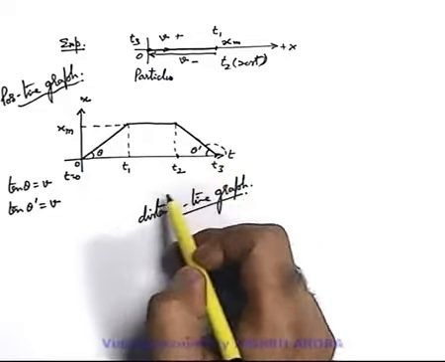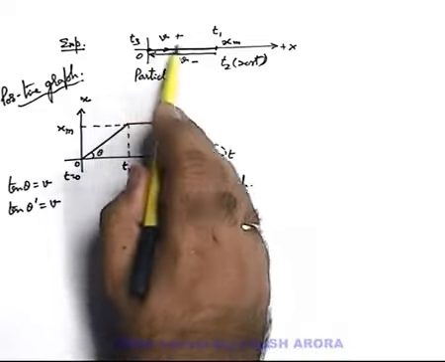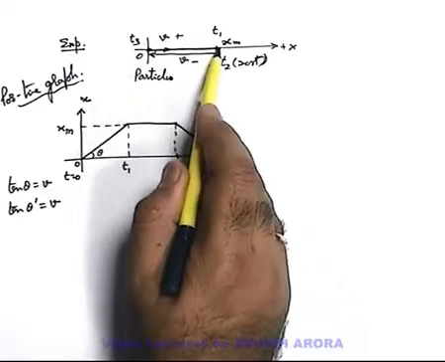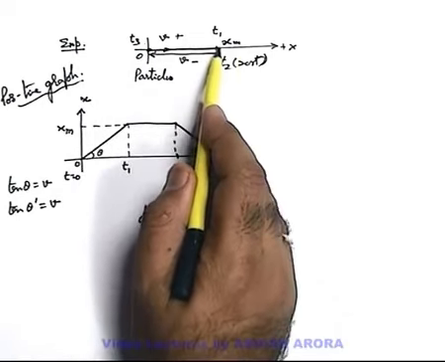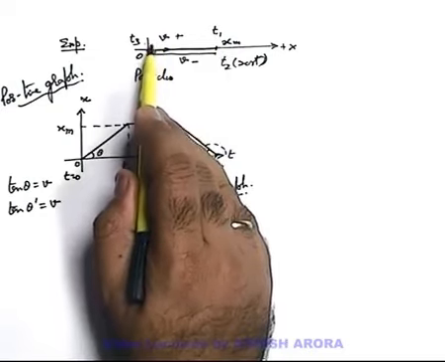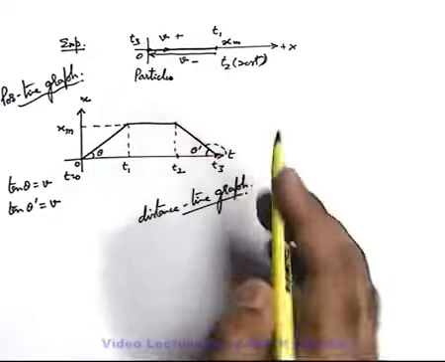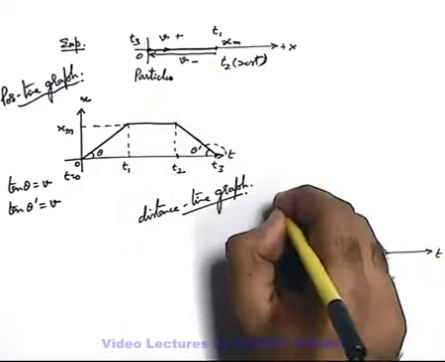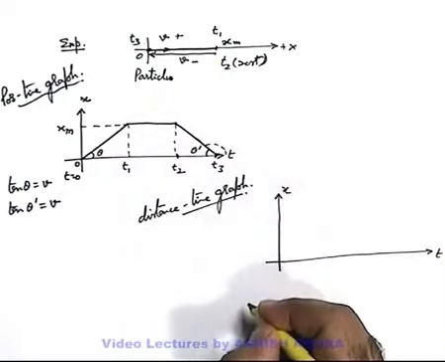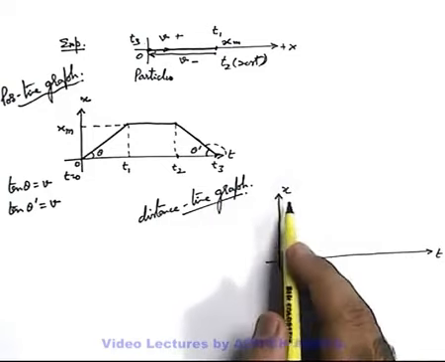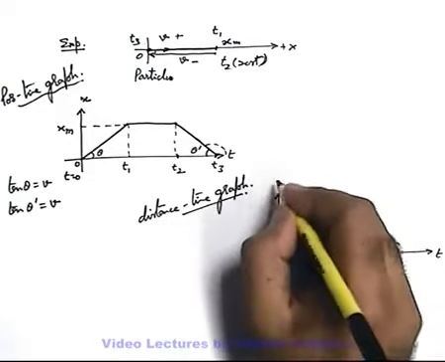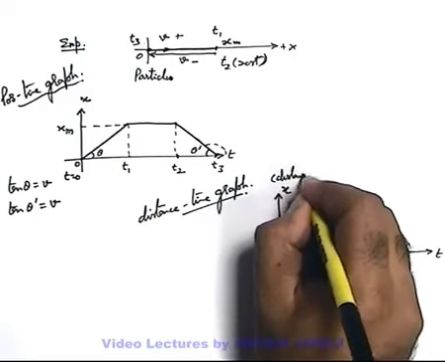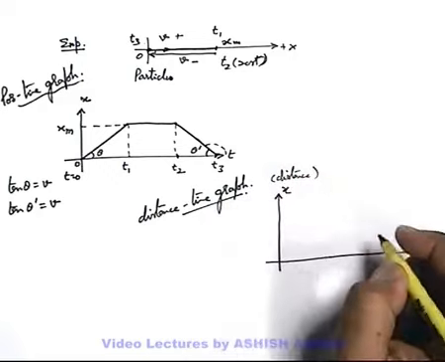But when we talk about distance, we can state distance is continuously increasing, because from here to here the distance is xm, and when it comes back the total distance traveled by the particle will become 2xm. The only difference in position time and distance time graph can be taken that distance time graph will never come down.